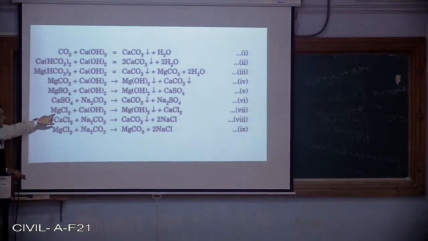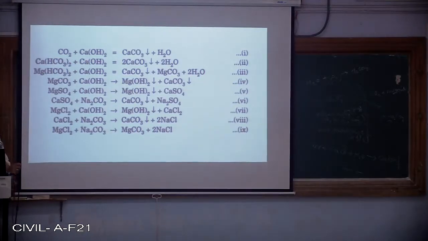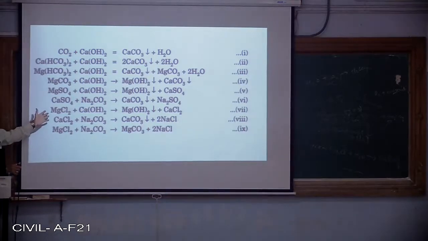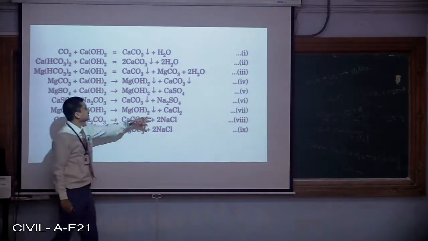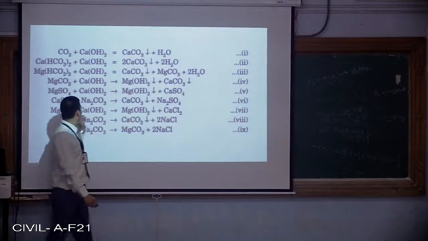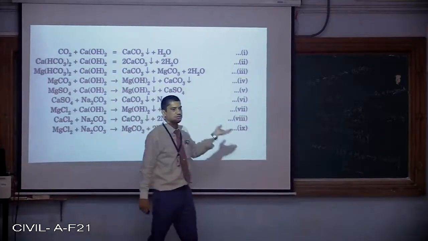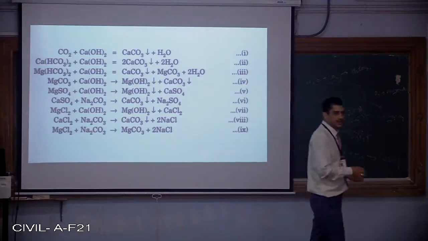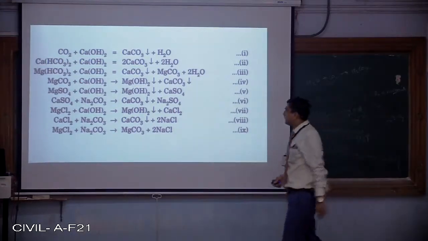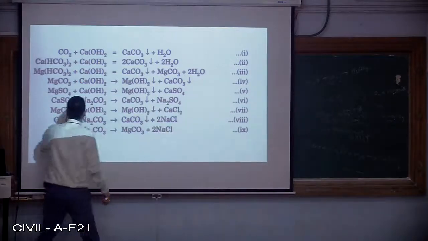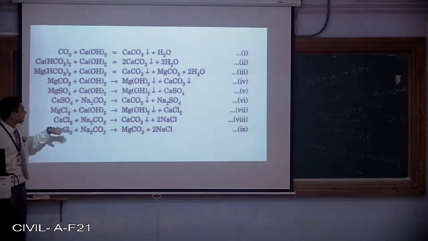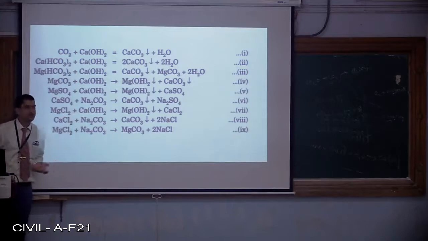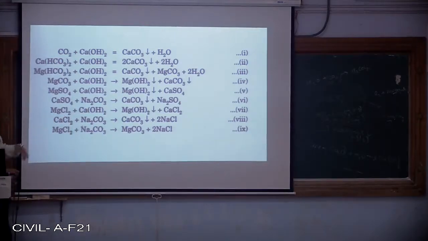If the permanent hardness is due to presence of magnesium chloride, it will be removed by lime. However, again we are going to get calcium chloride. To solve one problem, one more problem has been created. This calcium chloride cannot be removed further by addition of excess amount of lime. That's why if we are using a combination of lime and soda ash, what will happen? This calcium chloride which has been formed or which is already present will react with the soda ash. In turn, we are going to get common salt, that is 2NaCl, plus calcium carbonate.